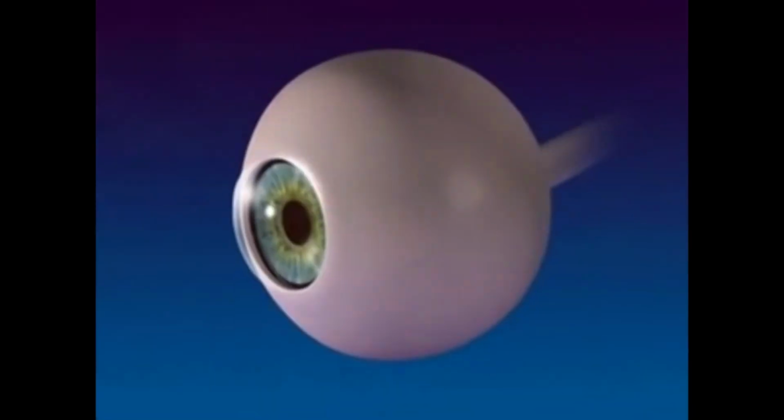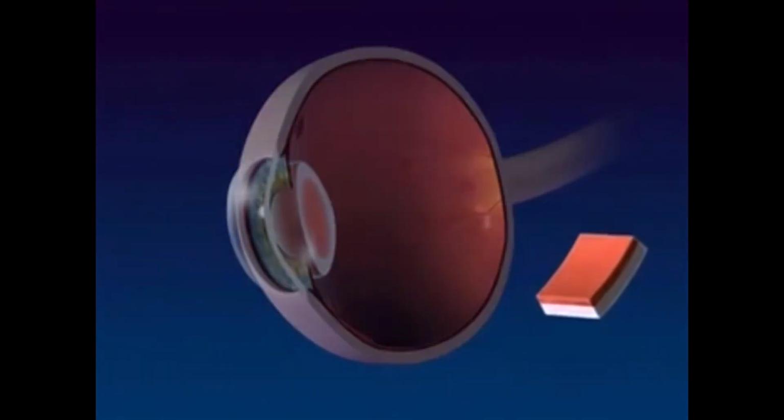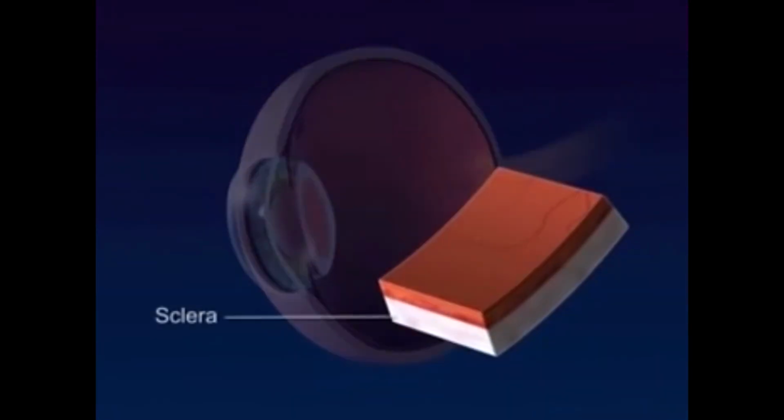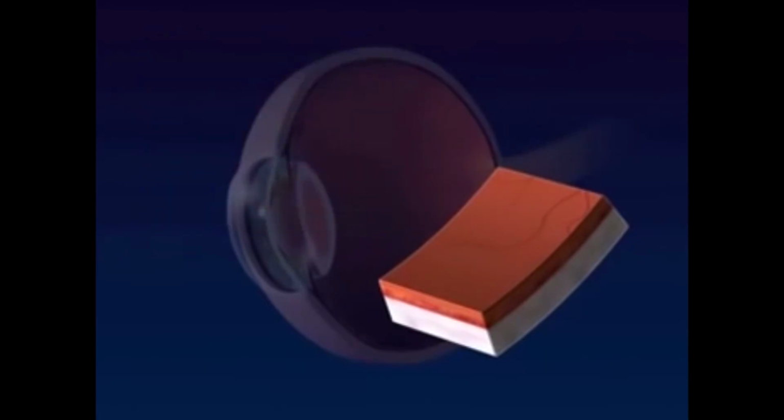The eye has three layers: the sclera, choroid, and retina. The sclera is the outer white layer that maintains the shape of the eye. Muscles attached to the sclera control eye movements. Choroid is the middle layer that contains the blood vessels.